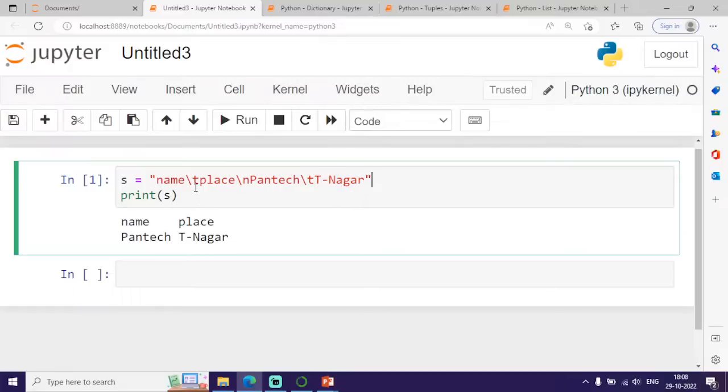Clear with this? So this is what is called an escape sequence. If I want to leave space between two words, I can go for this /t escape sequence, horizontal tab. And if I want to print something in the new line, I can go for this /n escape sequence. Clear with this? So name, place, pantech, and then T-nagar.